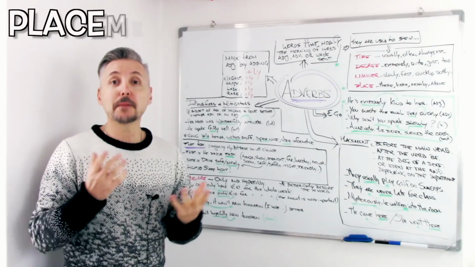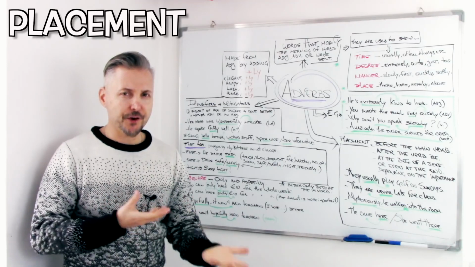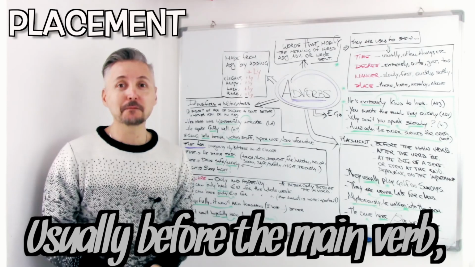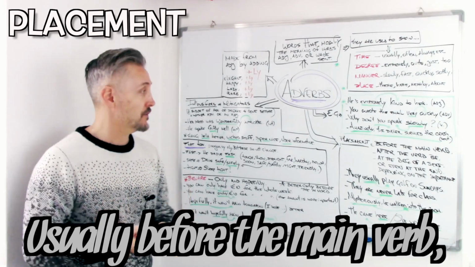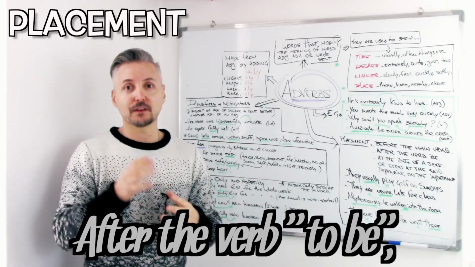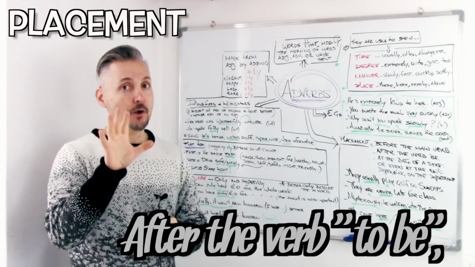As promised, placement. So, where does an adverb go? Well, usually, and I'm saying here usually, before the main verb, right? After the verb to be, you know, the verb to be is very special, right? So it goes after, usually.